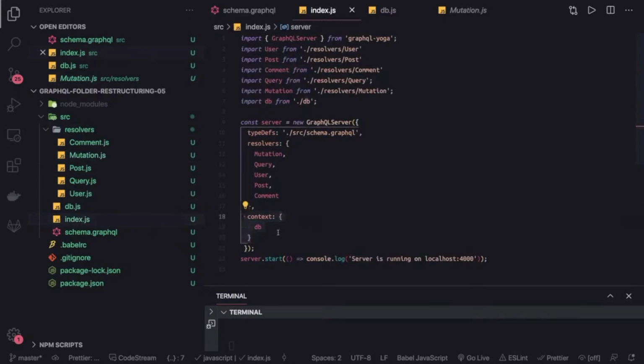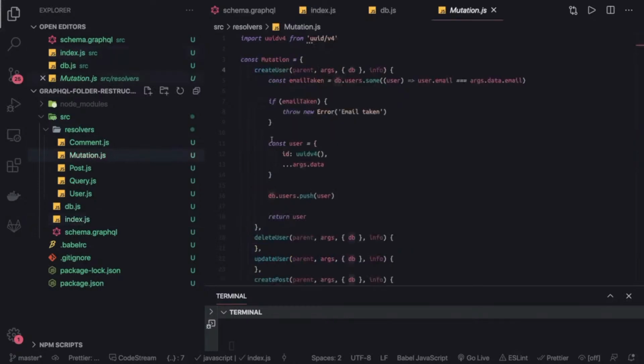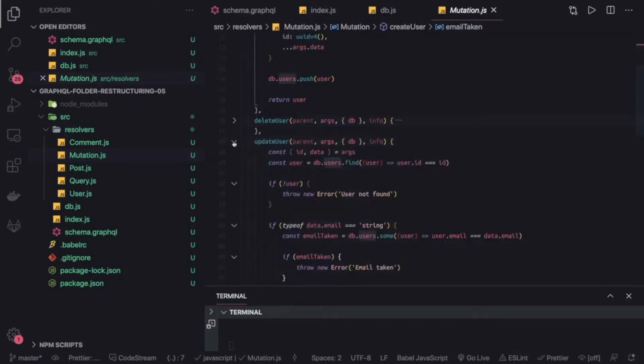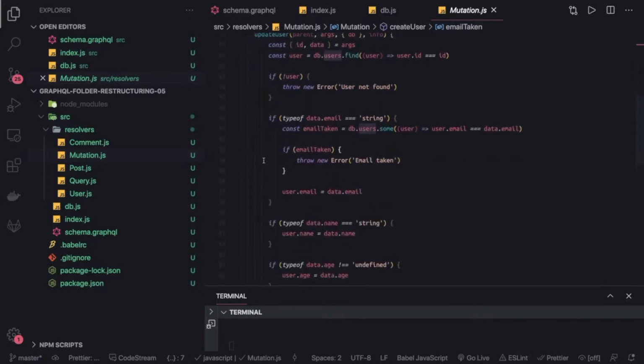Here this place is something where you can pass the database connections, some mock data, and some global data which you want to publish to all the queries and mutations. So this db is available in the context. If you go to any mutation, in this context argument you can get the data source. Here we are destructuring the db: db.users, db.posts, db.comments. This is how we can access the data. So these are some of the ones we have written, like update user, create user, right?